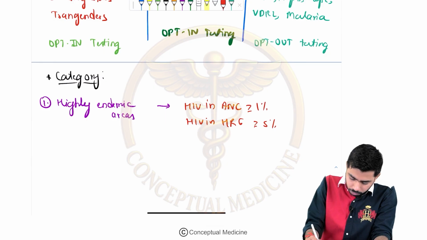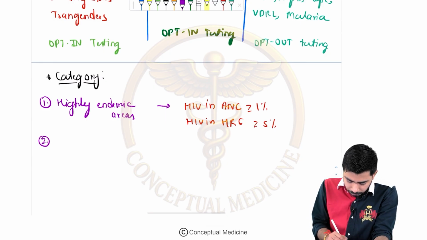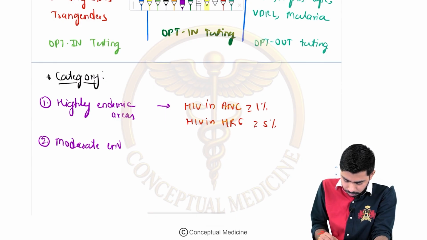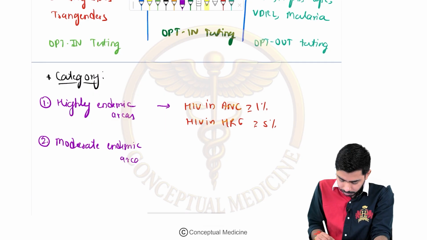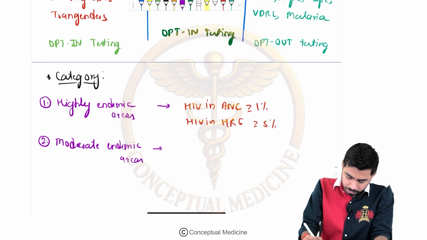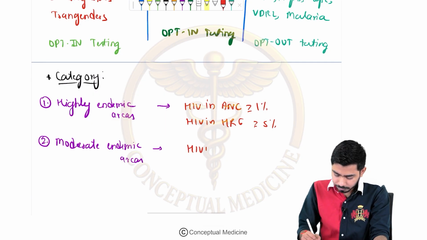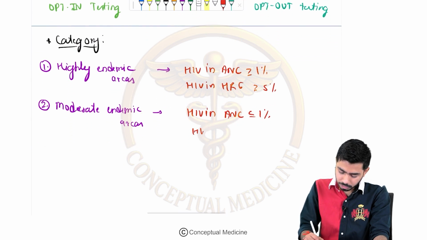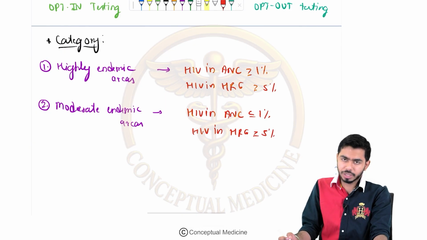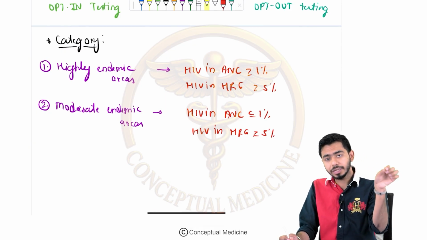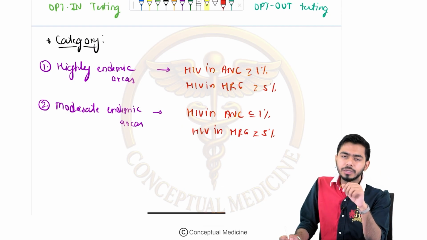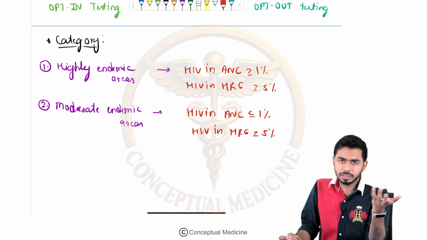The second one which we shall talk about over here is the moderate prevalence areas or the moderate endemic areas. So here we shall say that HIV in the ANC female would be lesser than or equal to 1%, and HIV in the high risk group people will be more than or equal to 5%, the same as the highly endemic areas. But here we are seeing that HIV in the ANC mothers is actually reducing, that is lesser than or equal to 1%, right?